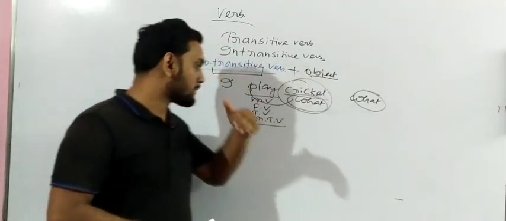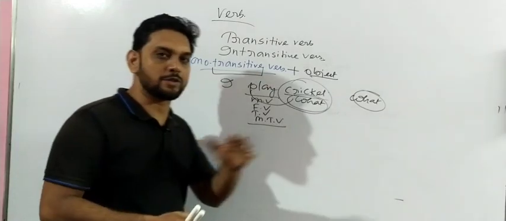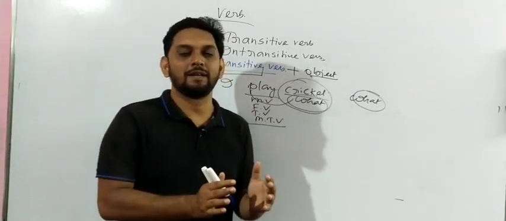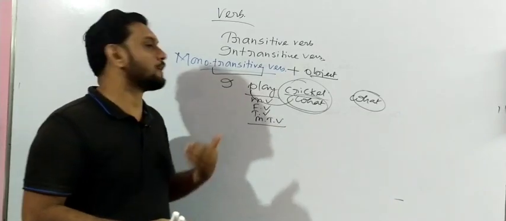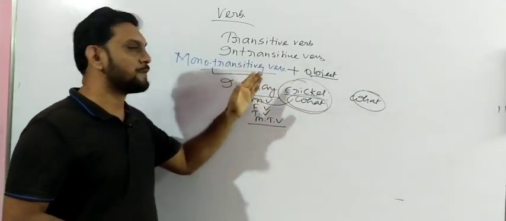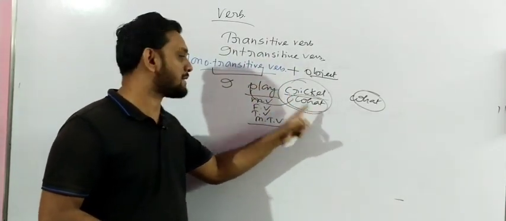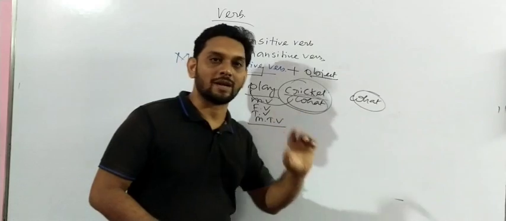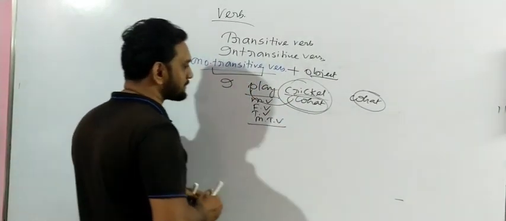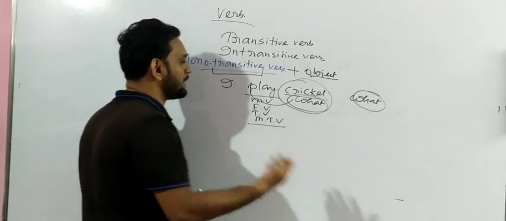My point is that a transitive verb is a verb which always takes an object. We have defined it. But if we find only a single object, we can call it monotransitive. Mono means single or one, and transitive means which always takes an object. A verb which always takes a single object is called the monotransitive verb. Got my point? Let me give another example to all of you.